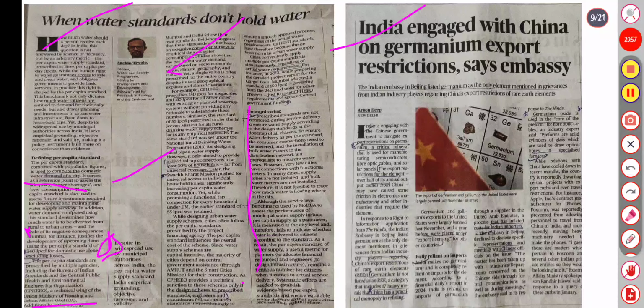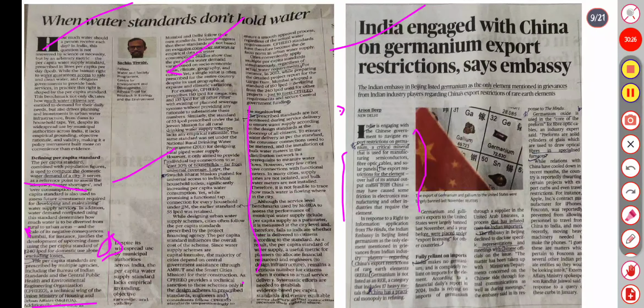Moving to the next: is India engaged with China on germanium export restrictions? Germanium is a critical mineral, so just go through what the rare critical metals, critical earth metals are. It is important, as germanium can be asked as a critical metal in the news. It is used for manufacturing semiconductors and fiber optic cables, so it is important for science and technology.